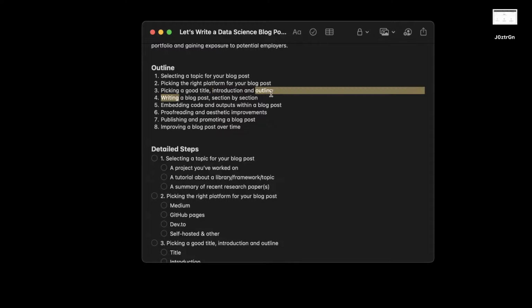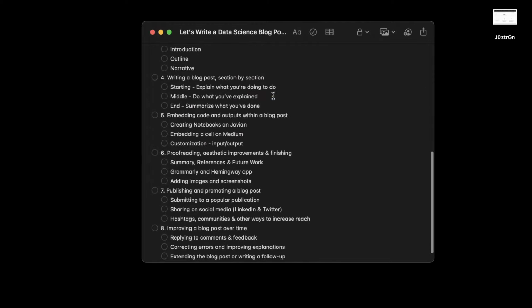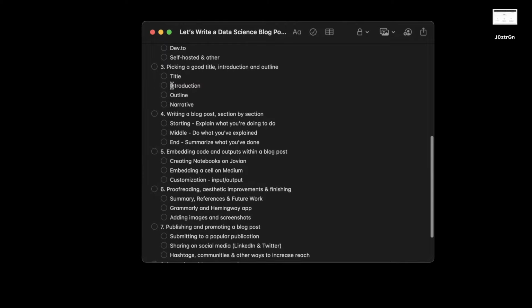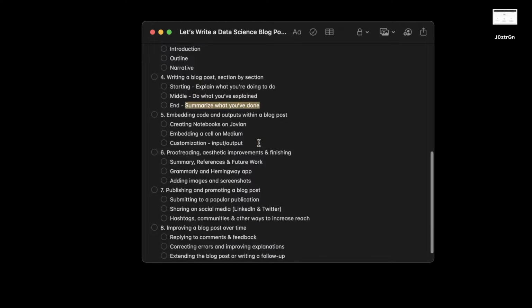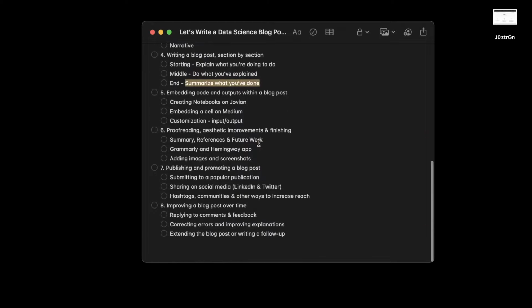Then you write the blog post section by section. What do you do in each section? In each section you have a starting, a middle, and an end. And those sections themselves are created from the step-by-step outline which you have included above, right? So each step of the outline becomes a section. And the start of each section explains what you're going to do. The middle, you do what you've explained. And the end, you summarize what you've done. That makes it very easy to work through sections.